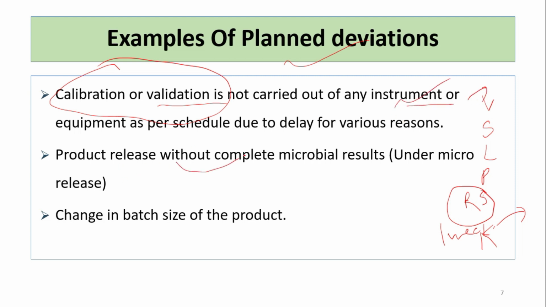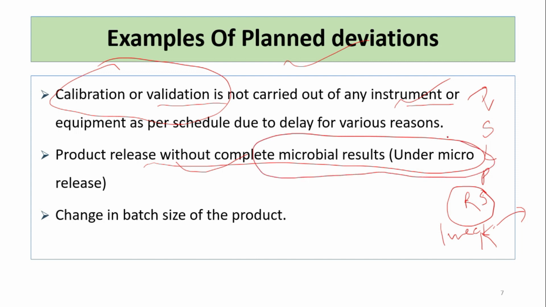Product release without complete microbial results. Under micro results, the microbial tests are not properly or not completely performed, but we have released taking into consideration our previous results, and we have written a note that the microbial results are not performed, but still we can release it.